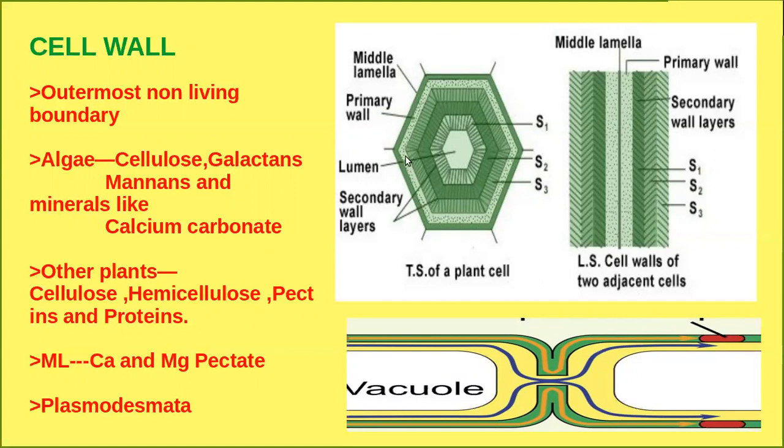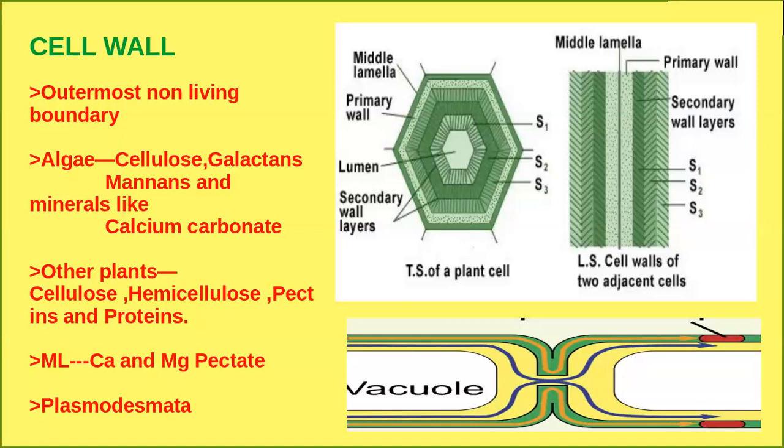Dear students, this is the diagrammatic representation showing the different parts of the cell wall. When you carefully observe, you can see that it is composed of two layers, that means the primary cell wall and the secondary cell wall. What is the meaning of primary wall? Primary wall means the first formed cell wall, which is commonly seen in young cells. Whenever the cell becomes mature, what happens? The secondary cell wall will develop.